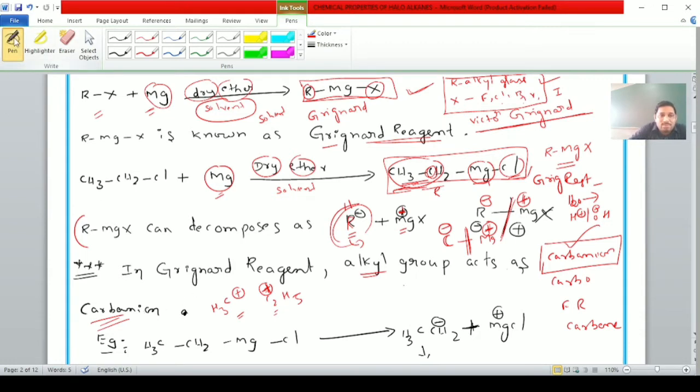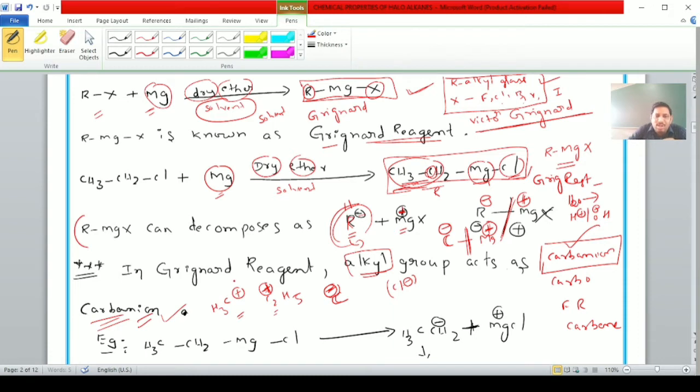Here, students, what is meant by carbanion? Anion means having a negative charge. A carbanion is an ion in which the negative charge is present on the carbon atom. For example, Cl minus is an anion, and C minus is an anion, but it is a carbanion. In Grignard reagent, the alkyl group, that is the R group, acts as a carbanion, because the negative charge is present on the carbon atom of the alkyl group.